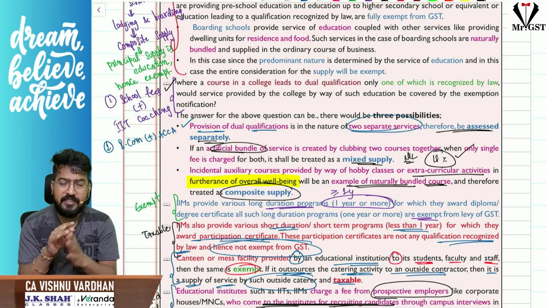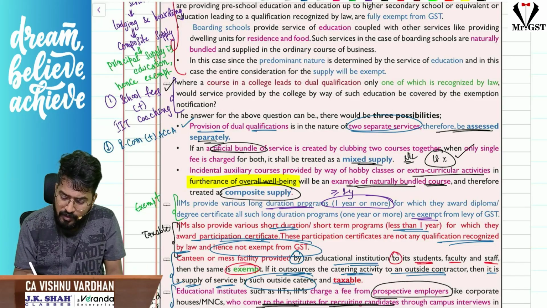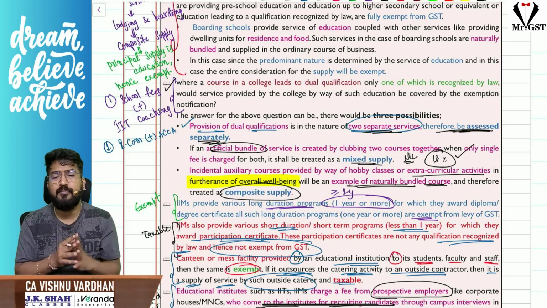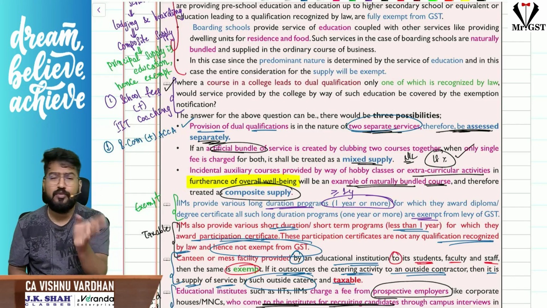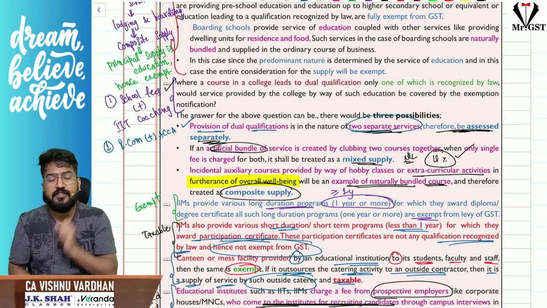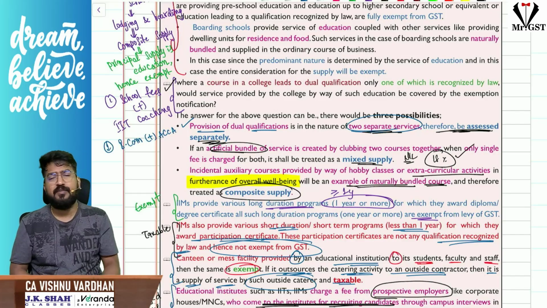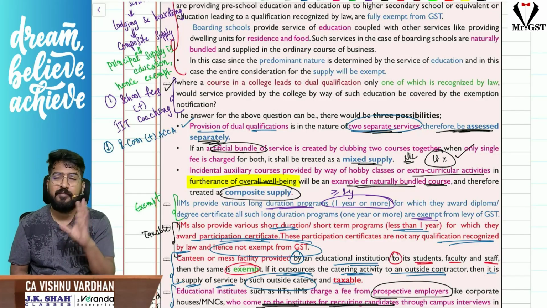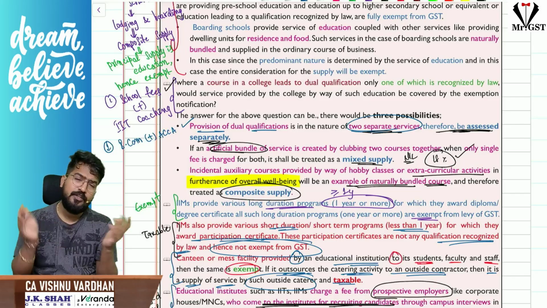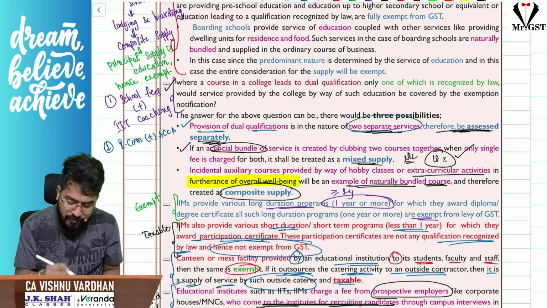Sir, if they are charging separately, it will be taxed accordingly. As I told, if they are charged separately, then they will be assessed separately. But if they are mixing them, charging one fee for both school fees and IIT coaching together, saying 10 lakhs per annum, then, sir, this is a bundle but not naturally bundled, correct? So this will be treated as mixed supply. So the entire package will become taxable, because school fees is generally exempt, but these coaching class fees are taxable. So this becomes mixed supply, which attracts the highest rate of tax. So it will be fully taxable.